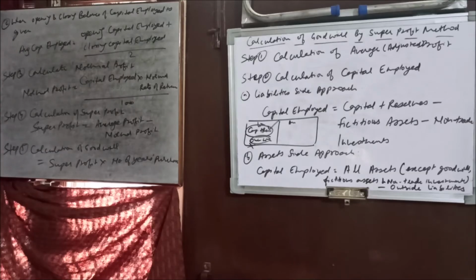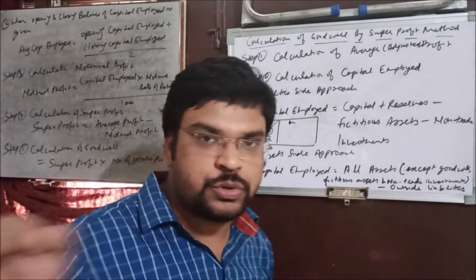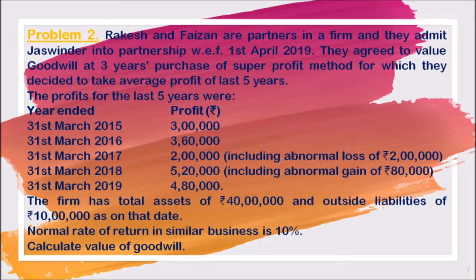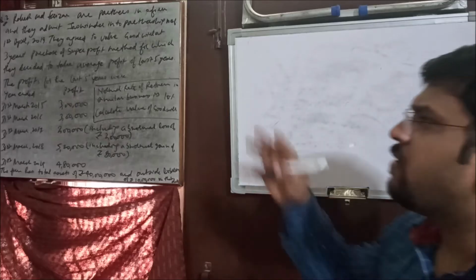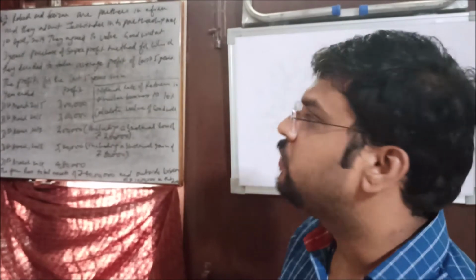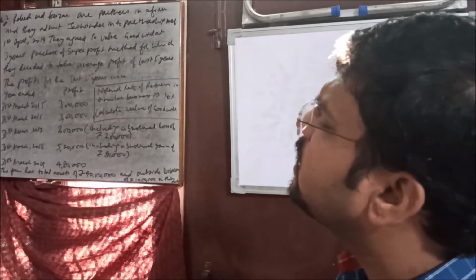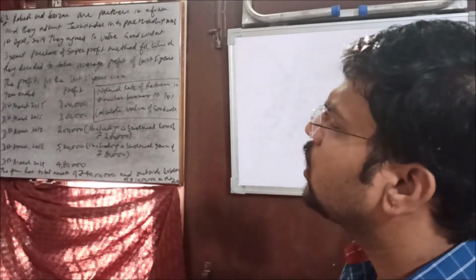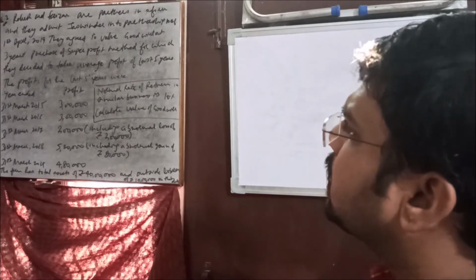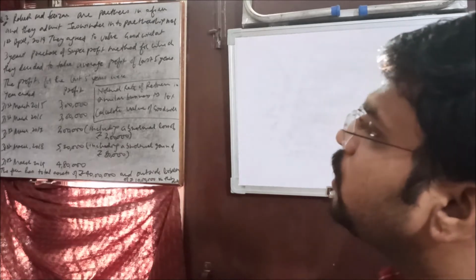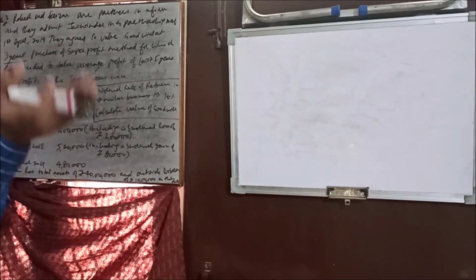Now we are going to attempt one numerical question on this basis. You can see the question on your screen. I have written the question here. Let's read the question without wasting time. Rakesh and Faizan are partners in a firm and they admit Jaswinder into partnership with effect from 1st April 2019. They agreed to value goodwill at 3 years purchase of super profit method, for which they decided to take the average profit of the last 5 years. So the last 5 years' profit is given and the 3 years is to be multiplied at last.